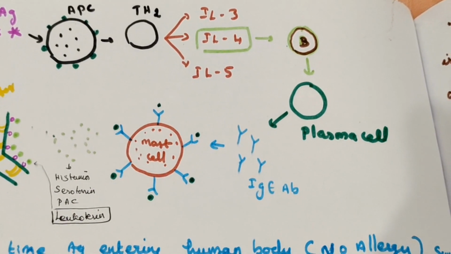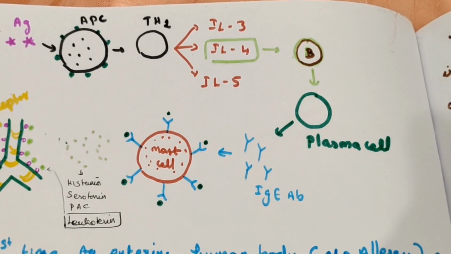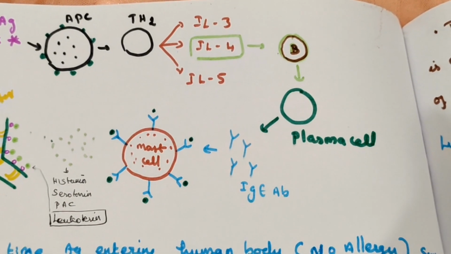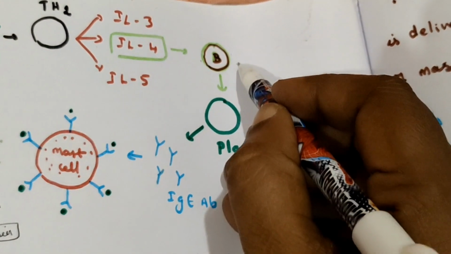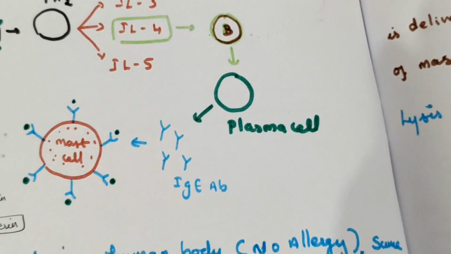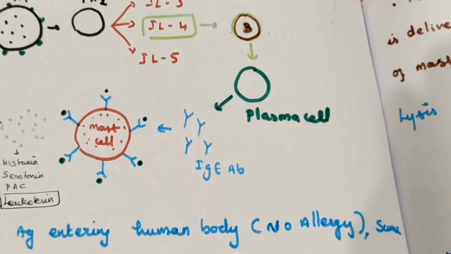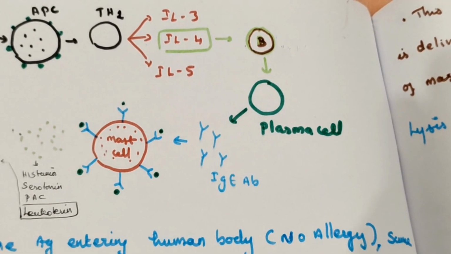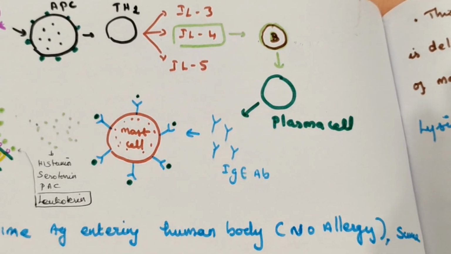Here 5 cells will come in that row. The first cell is the antigen presenting cell, the second one is the T helper cell, and the next cell is the B lymphocyte. The B lymphocyte is converted into a plasma cell. What does the plasma cell do? The plasma cell produces antibody.